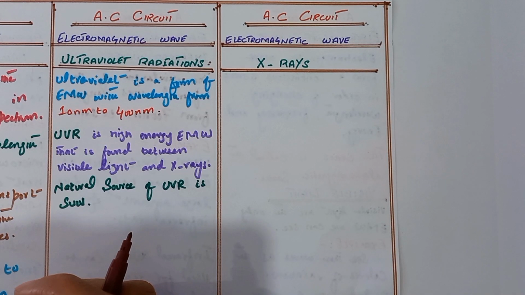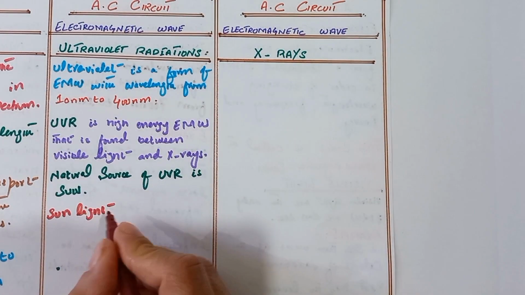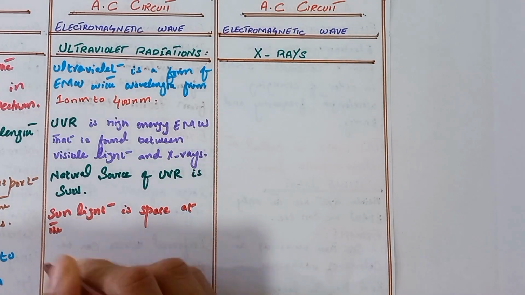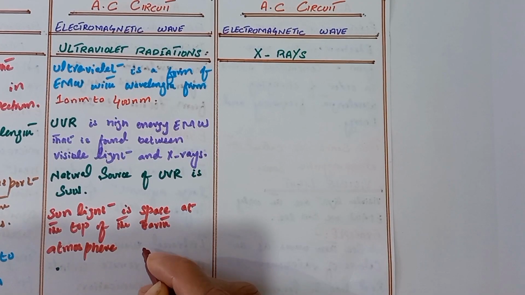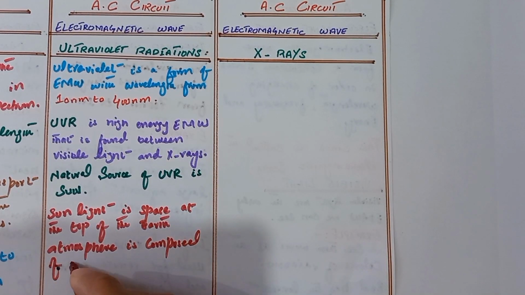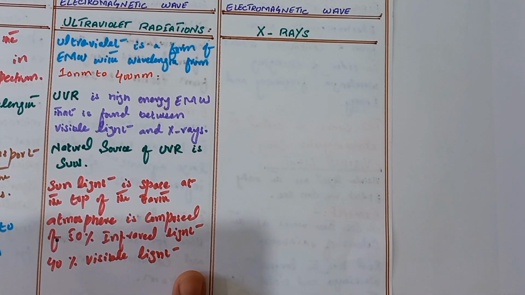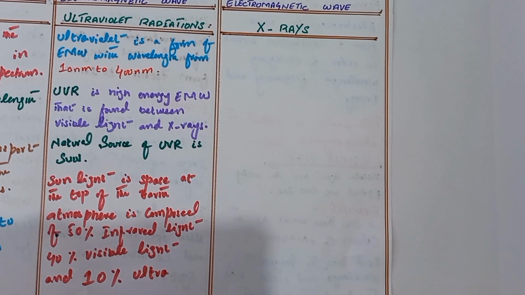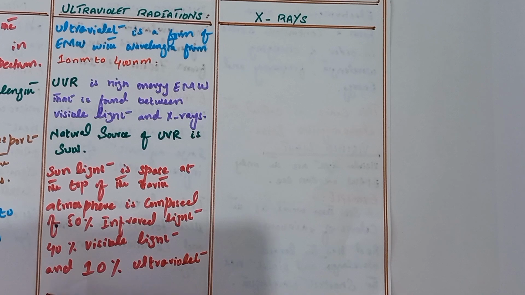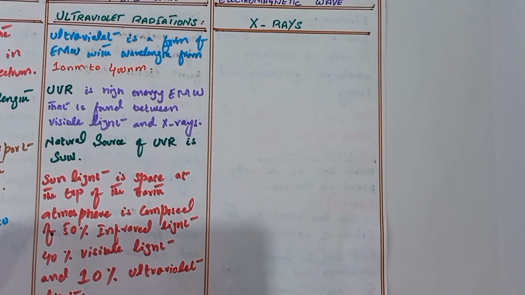Sunlight in space at the top of the Earth's atmosphere is composed of 50% infrared light, 40% visible light, and 10% ultraviolet light. That is about the ultraviolet radiation.